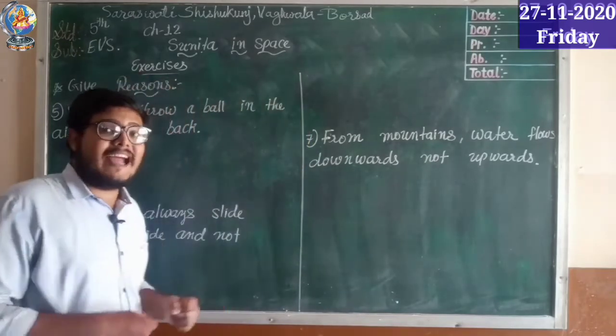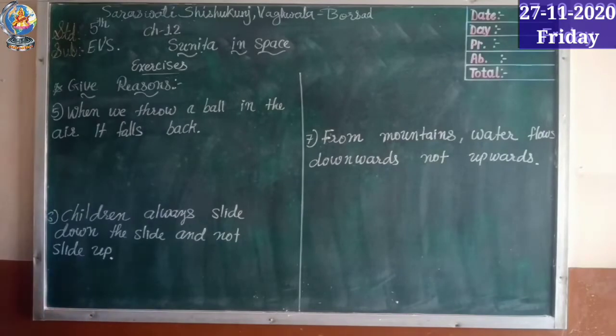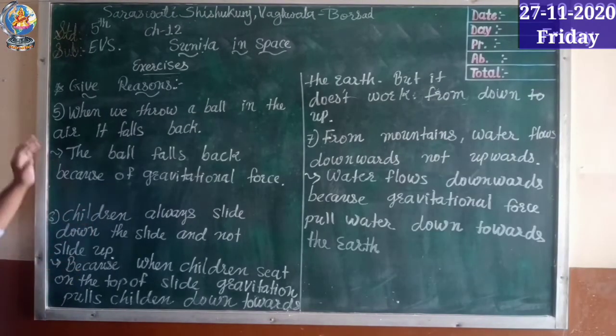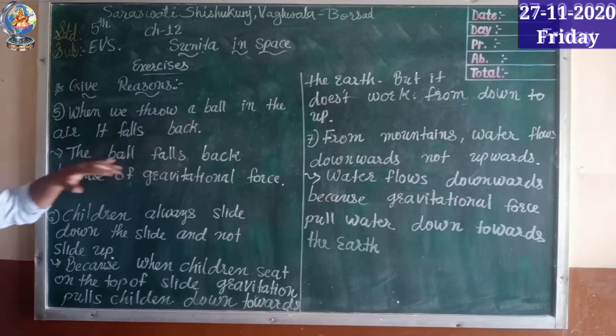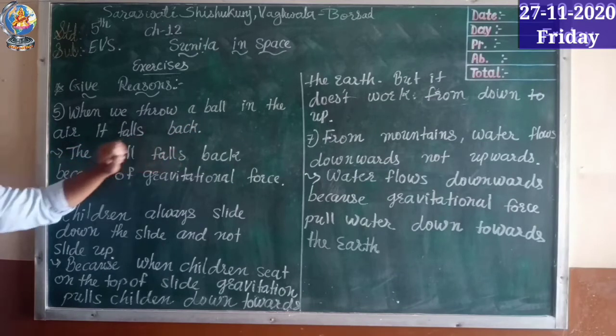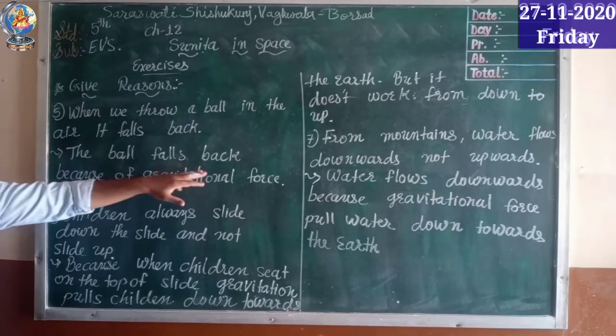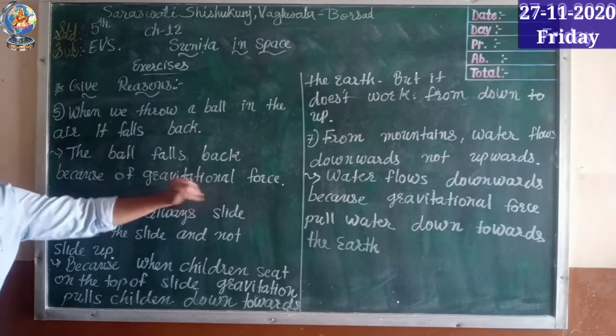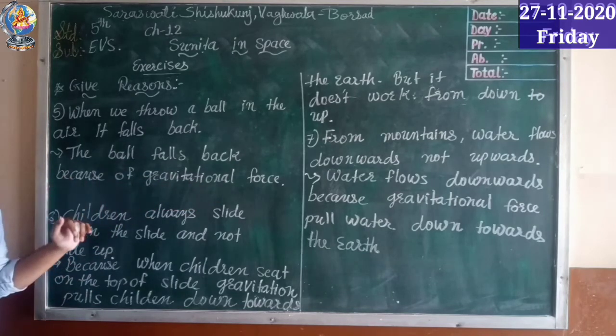Okay, so now let's see the answers of these three give reasons. So here are the answers. See first one, when we throw a ball in the air, it falls back. So the reason is here, the ball falls back because of gravitational force, right? Because of gravitational force, that ball falls back.